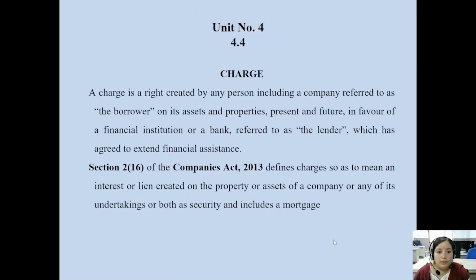Good morning, students. Today I am discussing the topic of charge as per the Companies Act 2013. What is the meaning of the term charge as per Section 2(16) of the Companies Act 2013?